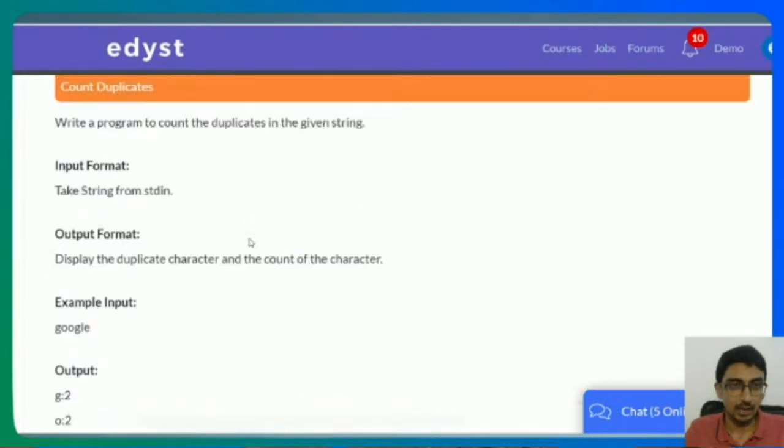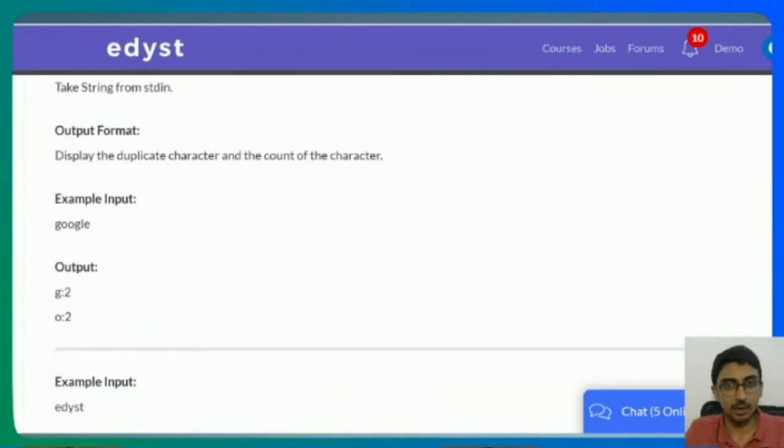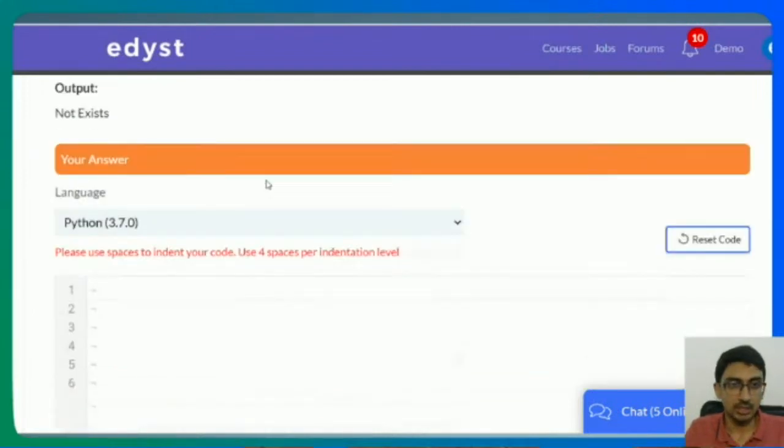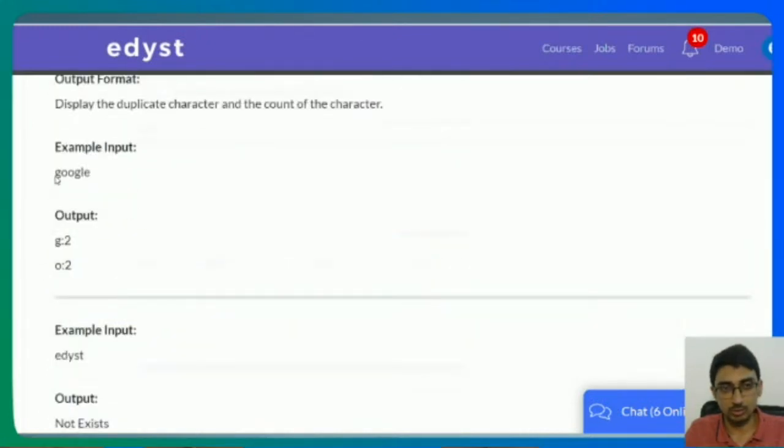So how can we do that, and how can we print this? There are multiple ways. I'll tell you the question also. Let's start from the basics. Let's say you're given the word Google.